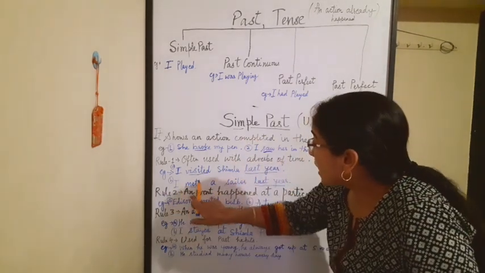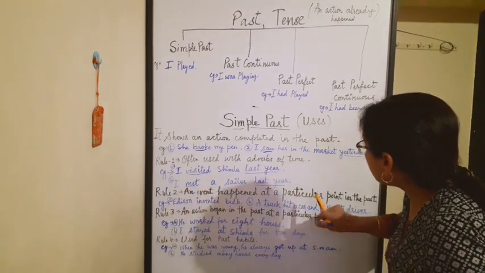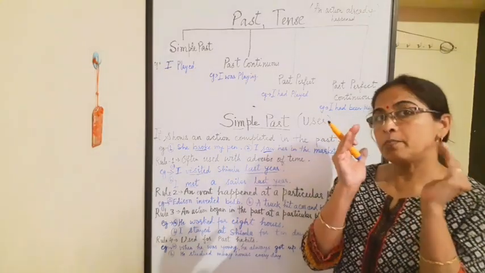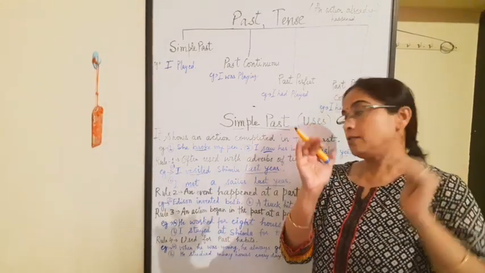Now rule number 2: an event happened at a particular point in the past, meaning at a certain period in the past when an event occurred.